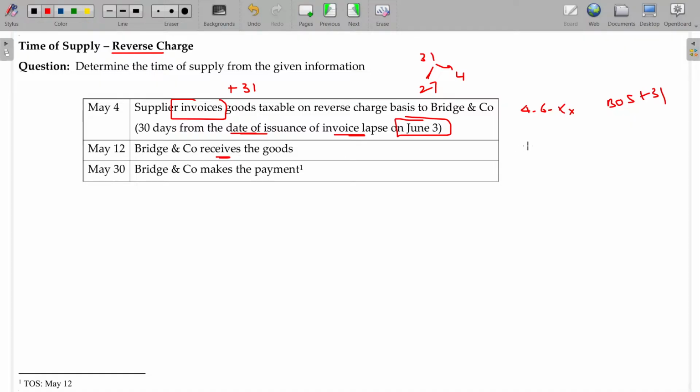And the company receives the goods, date of receipt of goods 12th May. And makes the payment on the date being 35. Among the three, whichever is the earlier will be considered as time of supply. What is the time of supply here? 12th May will be the time of supply. Clear?